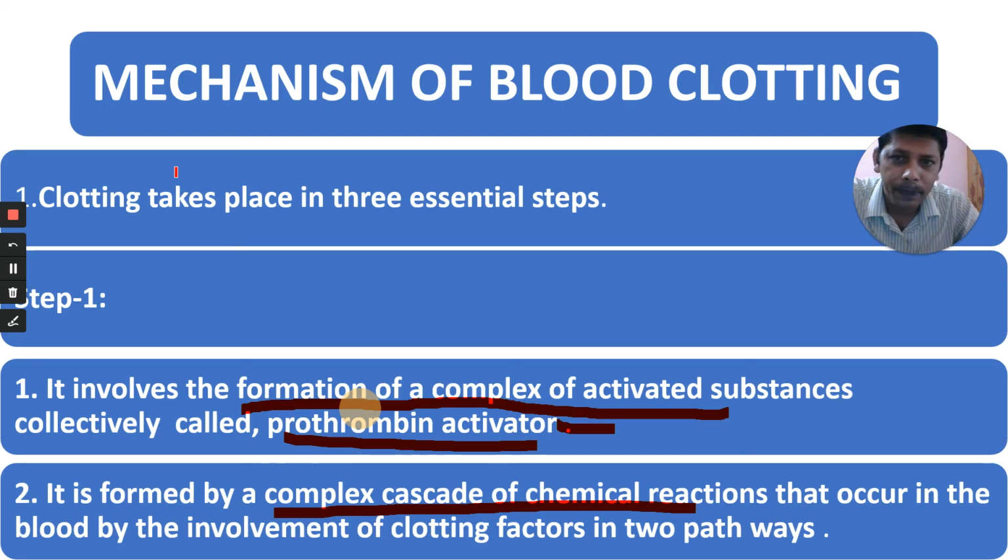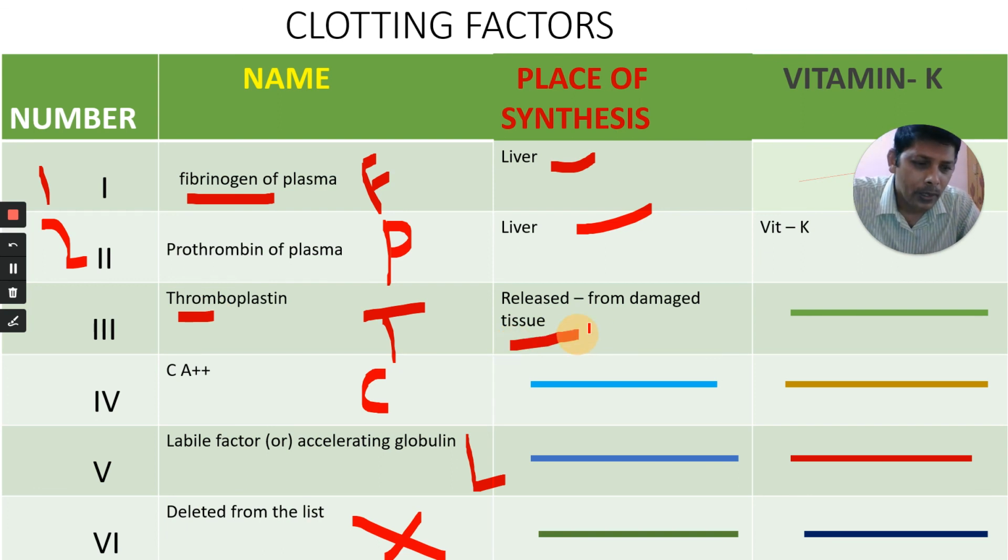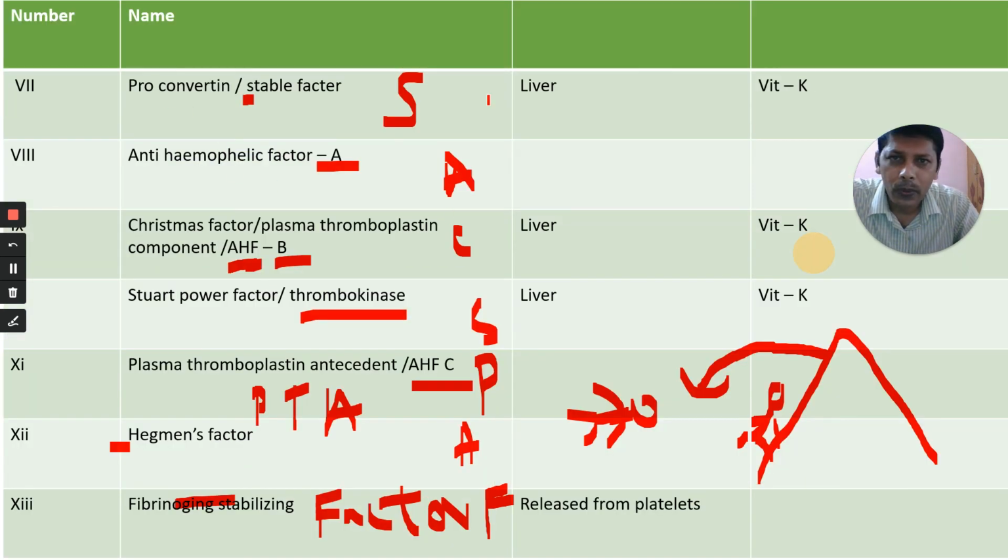Now let us see one more thing: where are these synthesized? Fibrinogen is synthesized in the liver. Prothrombin is also synthesized in the liver, and tissue thromboplastin comes from the damaged tissue. Calcium ions are present in the blood, not taken through food. For the synthesis of prothrombin, one vitamin is required. Proconvertin, Christmas factor and Stewart-Prower factor are made in the liver, and fibrin stabilizing factor is released from the platelets.